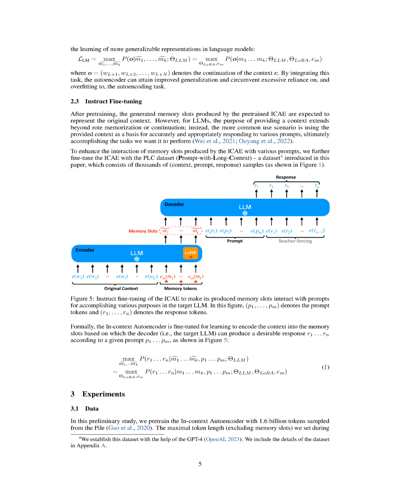To improve how the memory slots from the ICAE interact with various prompts, we further fine-tune the ICAE using a dataset we've created called the Prompt with Long Context, PLC. This dataset, which we developed with the help of GPT-4, contains thousands of samples, each consisting of a context, a prompt, and a response. The fine-tuning process involves teaching the In-context Autoencoder to encode the context into memory slots. The decoder, or the target LLM, then uses these slots to generate a desired response based on a given prompt. The goal is to maximize the probability of producing the correct response given the memory slots and the prompt.